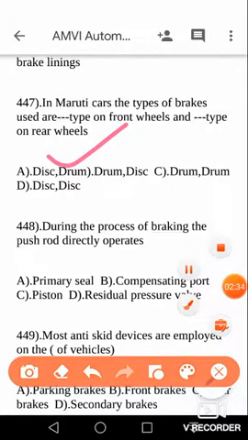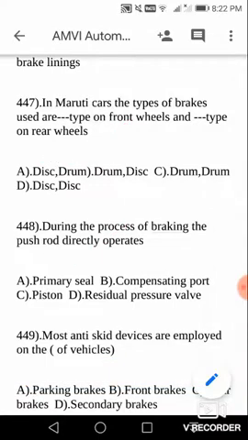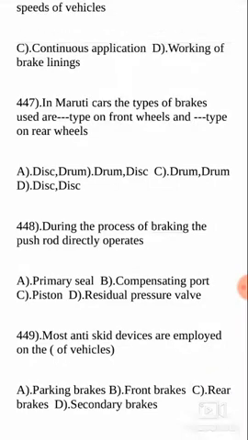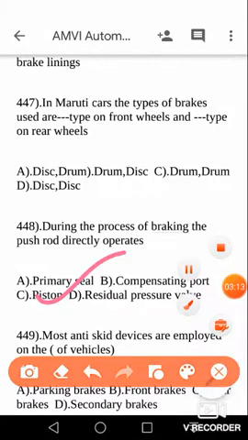The options are disc and drum, drum and disc, drum and drum, disc and disc. So disc on the front and drum on the rear. Please remember this. During the process of braking, the push rod directly operates. This is basically the operation of the brake. Does it operate the primary seal, compensating port, piston or residual pressure valve? During braking, the push rod directly operates the piston. So your answer is piston.